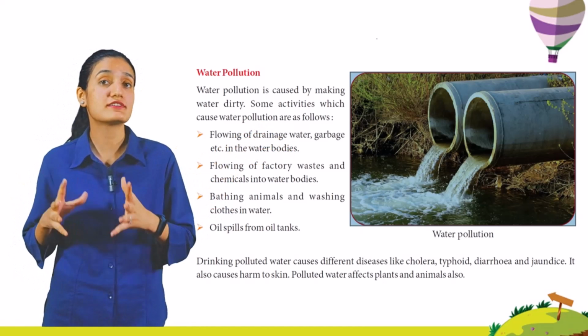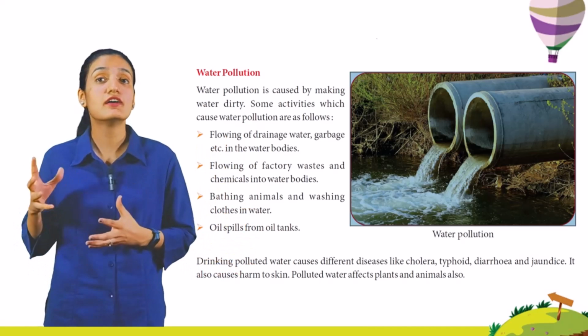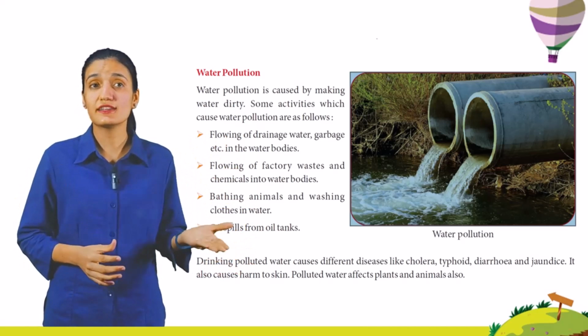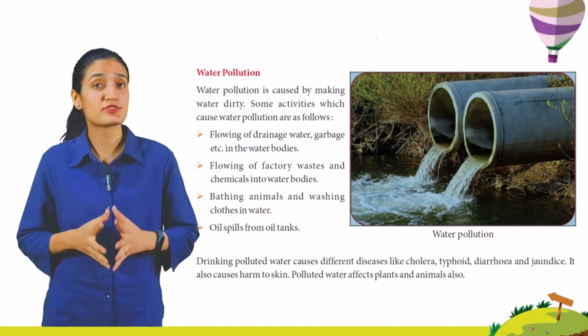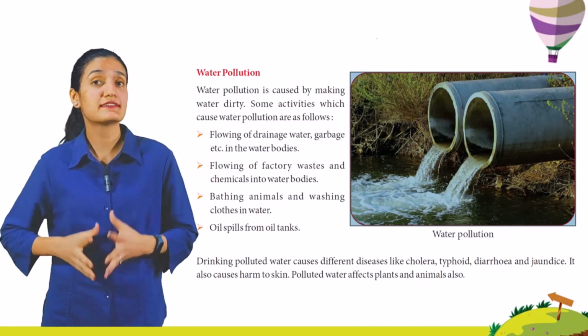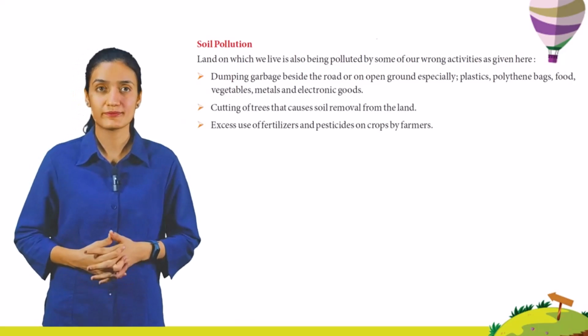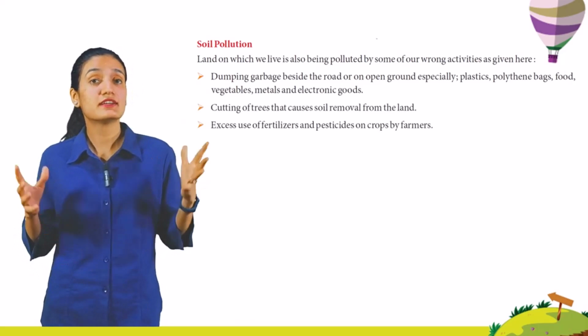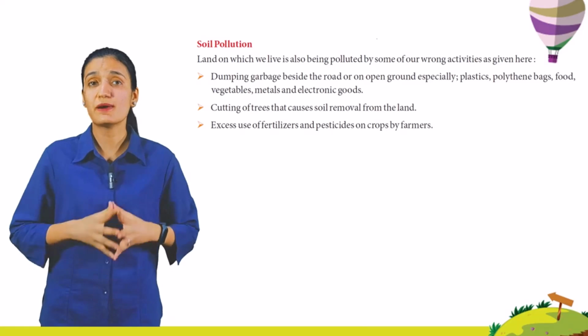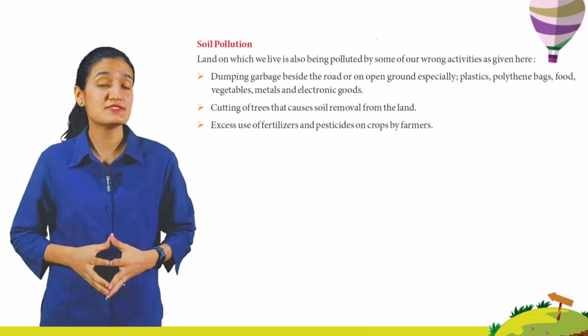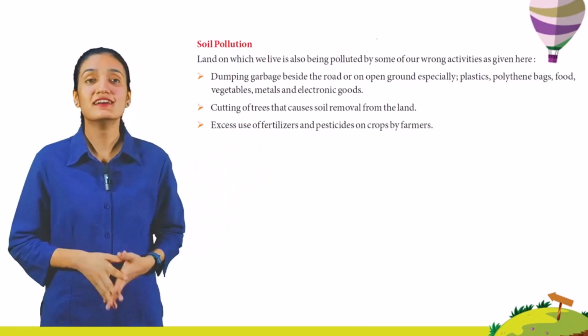Drinking polluted water causes different diseases like cholera, typhoid, diarrhea and jaundice. It also causes harm to skin. Polluted water affects plants and animals also. Soil pollution. Land on which we live is also being polluted by some of our wrong activities as given here.